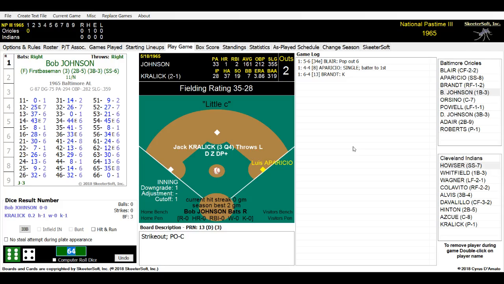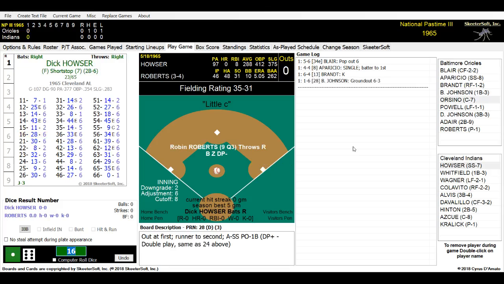Due up here will be Bob Johnson. Bob Johnson's playing first base, batting .161 for the Orioles. Here's the pitch. It's a 16, and he hits to our shortstop, Hauser. Hauser is able to grab the ball quickly, fires over to Whitfield at first base for the out, and we have a 1-2, the third out of the inning. No runs, 1 hit, 1 runner left on base for the Orioles. Coming back for Cleveland will be Dick Hauser, Fred Whitfield, and Leon Wagner.